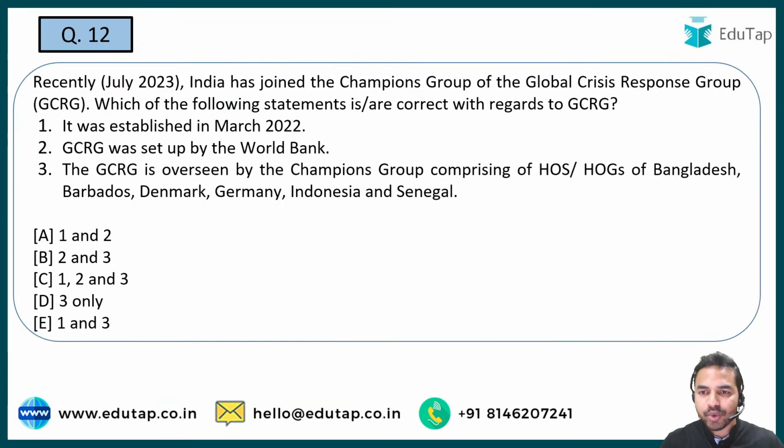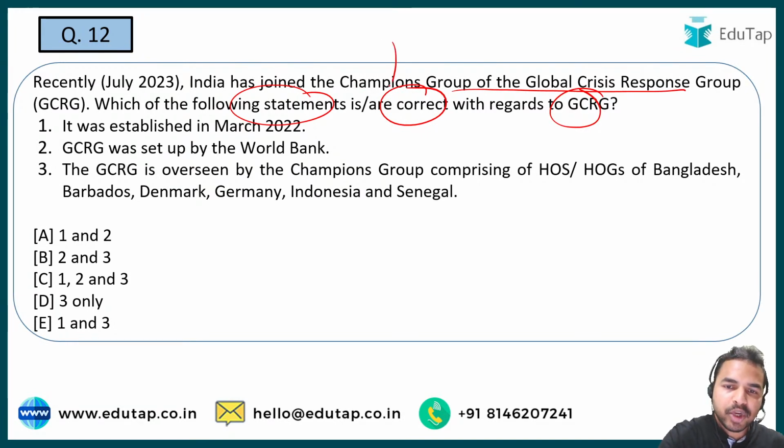Now let's move on to the next question. So the next question is basically on the GCRG, which stands for the Global Crisis Response Group, and you have to identify which of the following statements are correct with regard to the GCRG. See guys, एग्जाम के अंदर बहुत ही इंपॉर्टेंट है कि क्वेश्चन के डिमांड को आप समझे. So here the question demand is correct or incorrect. So here basically it is asking you to identify the correct statement.